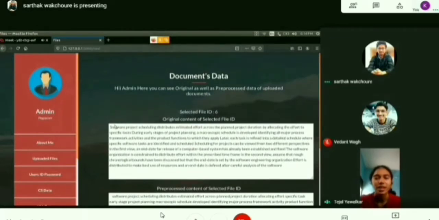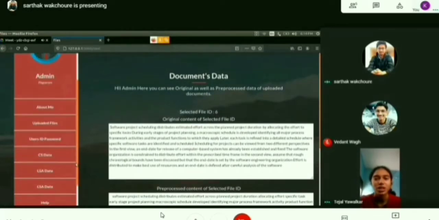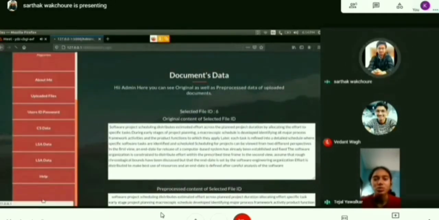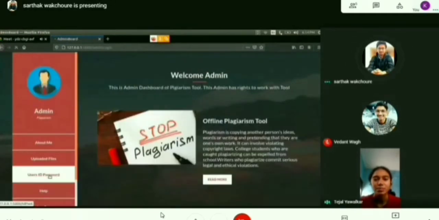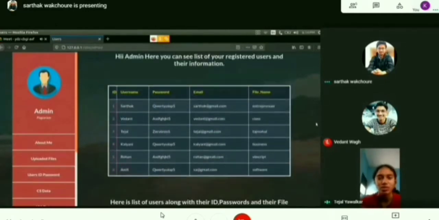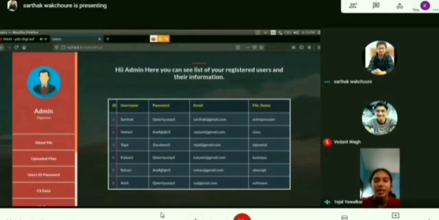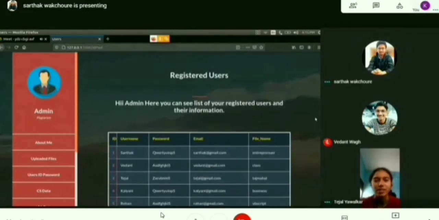Then the admin also has access to the user IDs and passwords of the users which are used while signing up as well as logging in. Here is the table where you can see all the IDs, usernames, their passwords, emails and their file names. This was all about user login and admin login before the deadline.